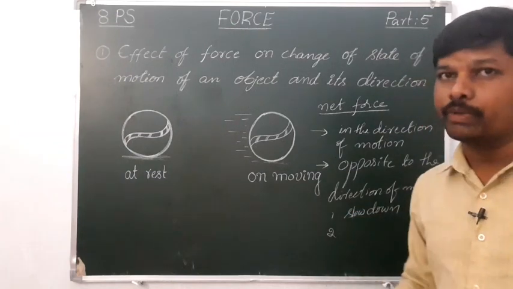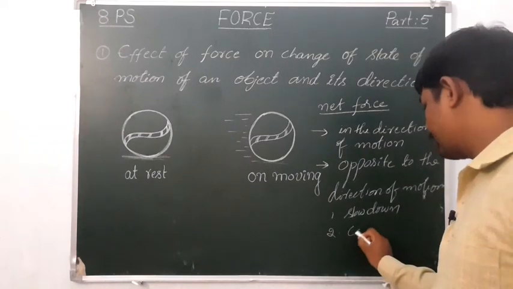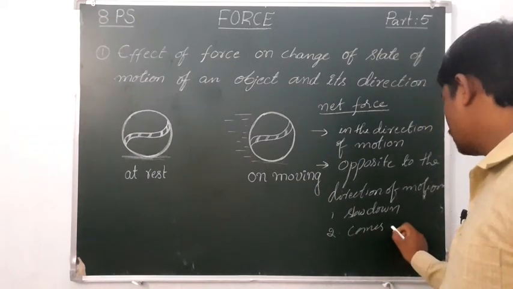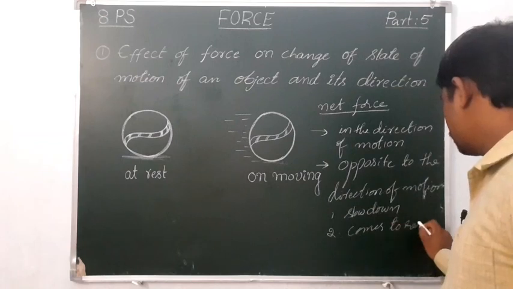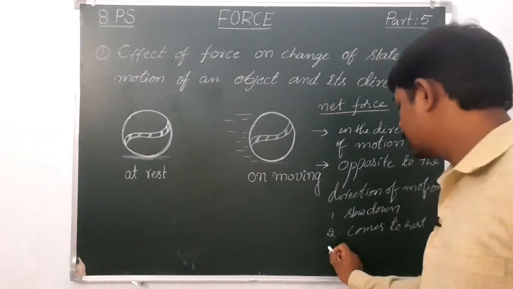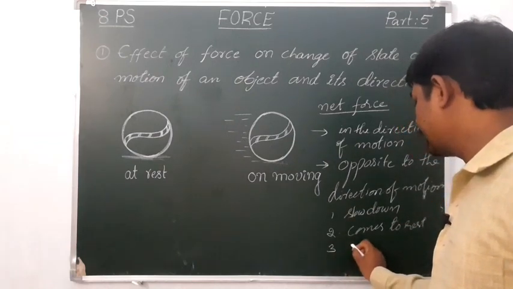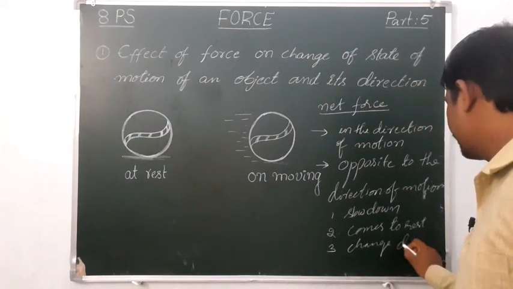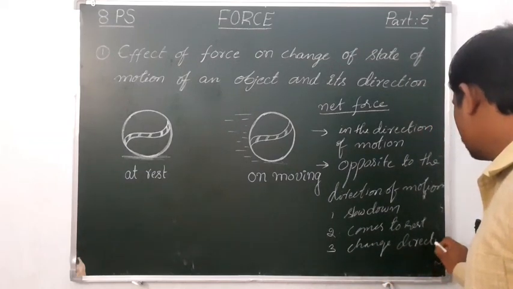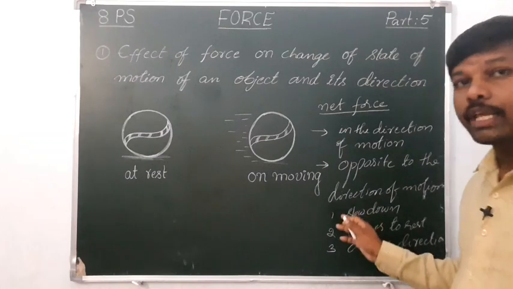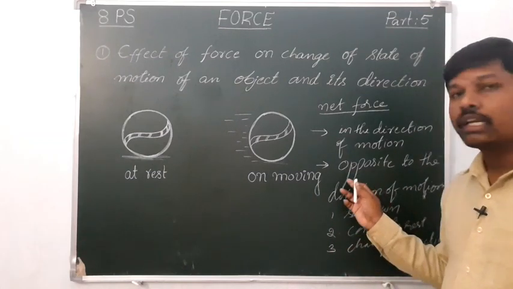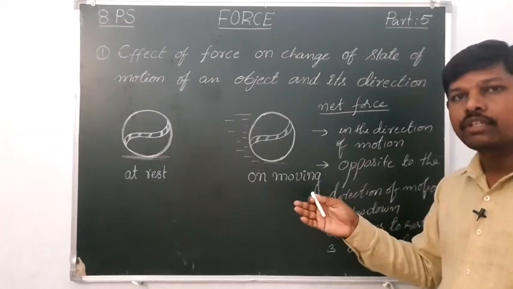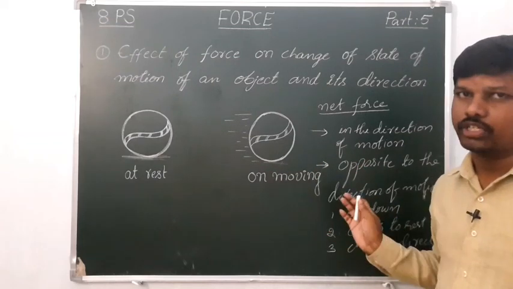The second possibility, it may come to rest. And the third possibility is it can change its direction. These are the three possibilities when net force acts opposite to the direction of the motion.